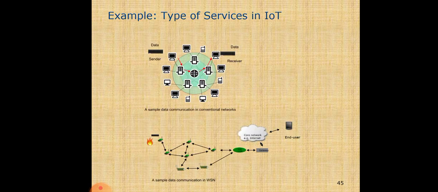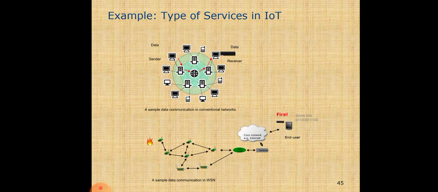Example, type of service in IoT. You can see here the sample data communication in conventional network and WSN. You can see around the data. This is the path and the flow by which some number of bits are transferred to the end user.